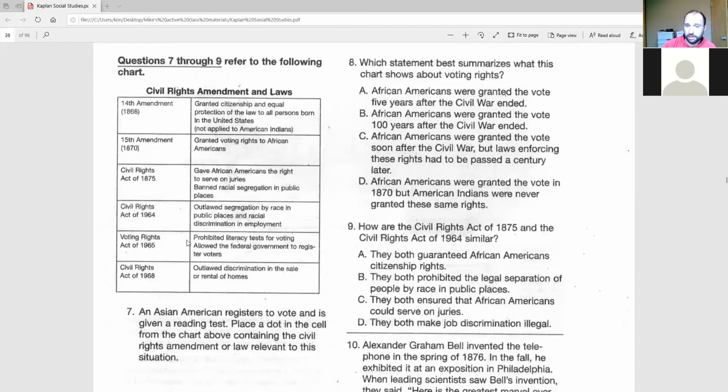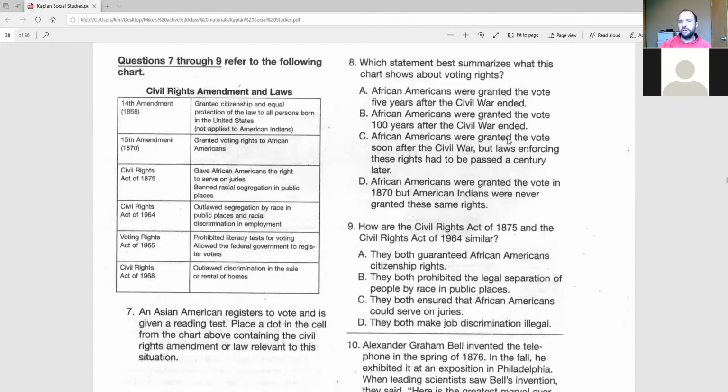That sounds pretty good. And D, African Americans were granted the vote in 1870, but American Indians were never granted these same rights. So the thing that stands out in D, there's nothing here that shows us that this second part is true. American Indians were never granted these same rights. That's not something that this shows. Okay? And it's not true. But regardless, the best answer is C.